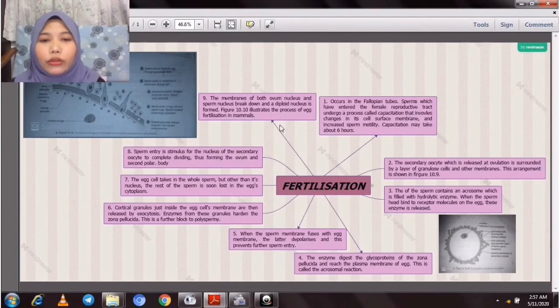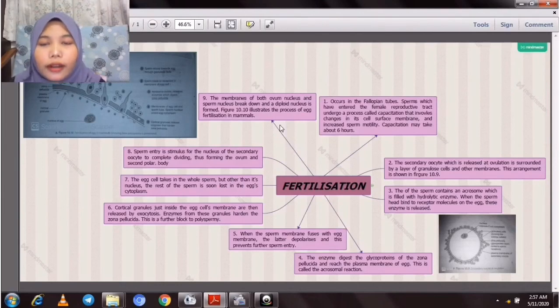As we know, fertilization is very simple in the notes. When I read the notes, I did not understand what happens in fertilization. So I did research and referred to a book. I got a lot of explanation about fertilization and made it in my mind map.